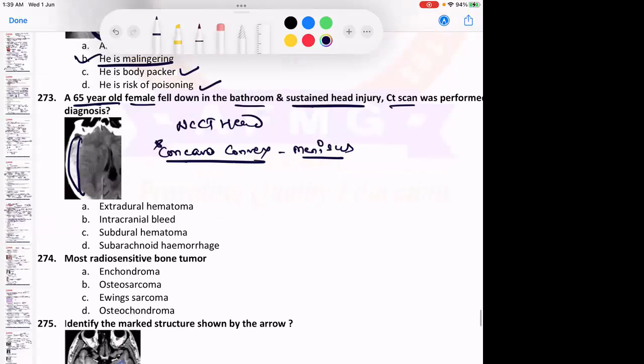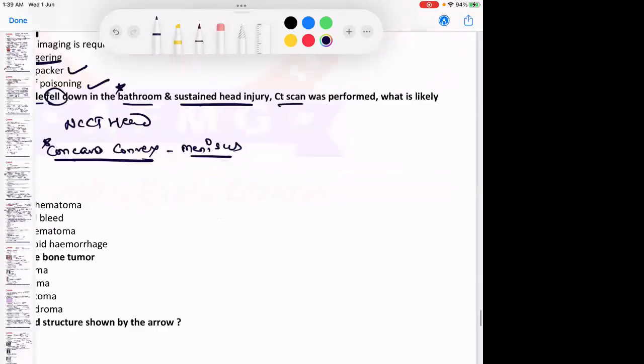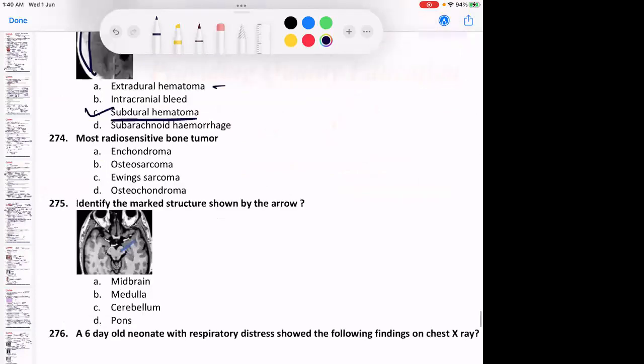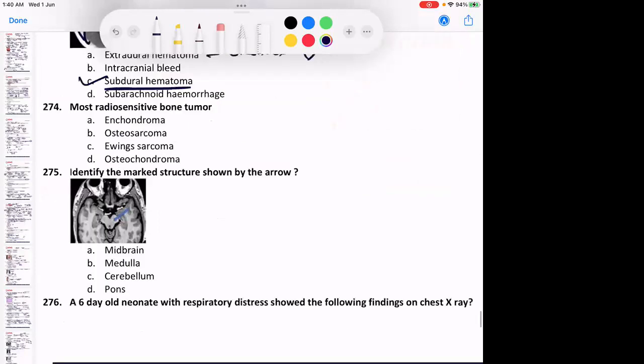An elderly patient or a child fell in the bathroom, and after some days the patient presents to you with headache. So the diagnosis is subdural hematoma in this case. Subdural hematoma. Epidural would be a biconvex opacity. Okay, rest all I have discussed.